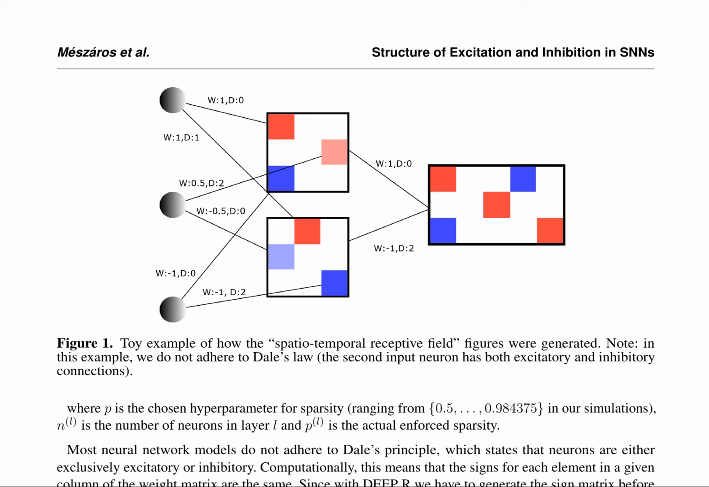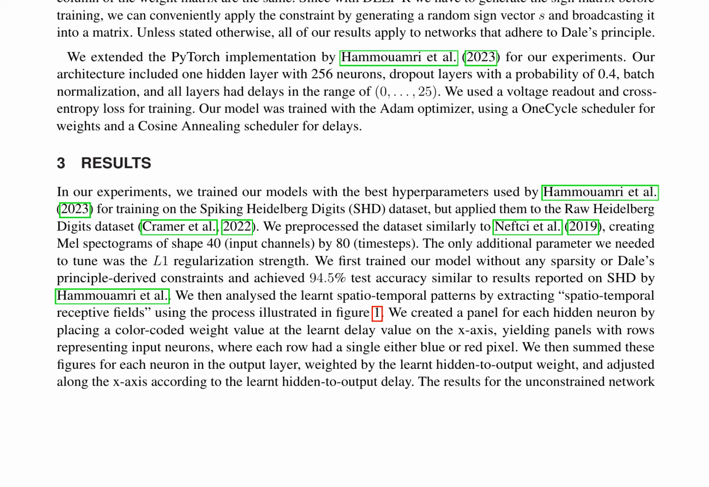The leaky integrate and fire (LIF) neuron model is used, with membrane potential dynamics governed by equation 1, and spike trains generated according to equation 2. The paper also discusses the assumption of adhering to Dale's principle, where neurons are either exclusively excitatory or inhibitory.